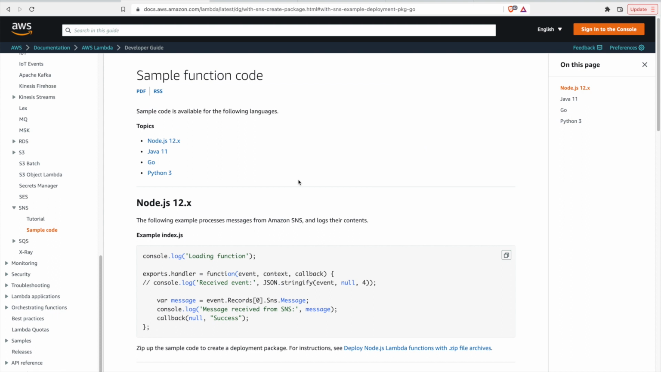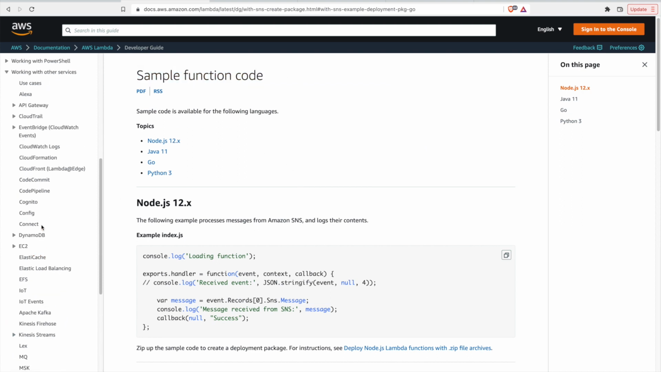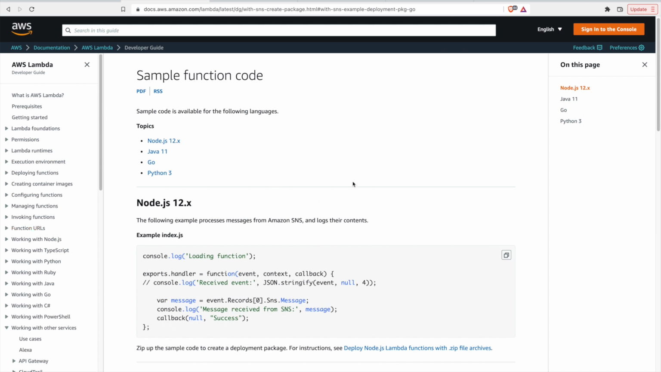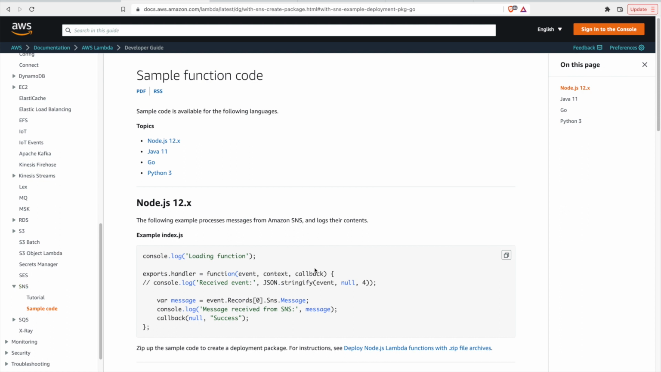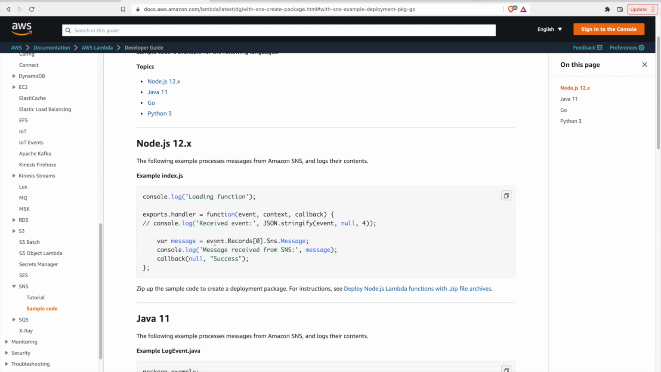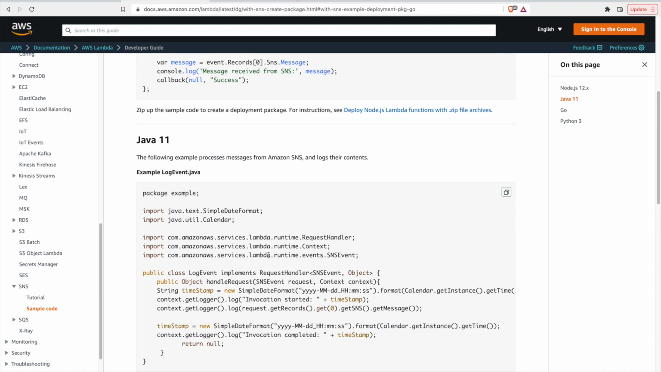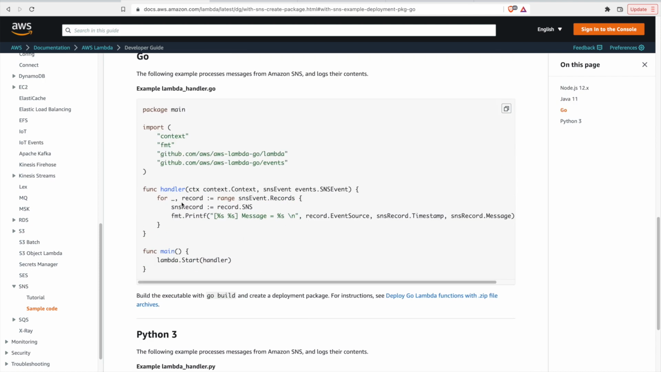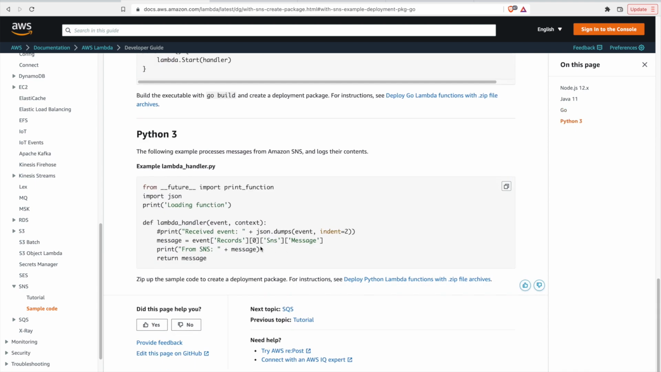So to do that, we can look at some sample function code given here under SNS on AWS. I'll put these docs in the description, but this is the Lambda developer guide, and I'm looking at SNS sample code. So you see here, event.Records[0]. Records is an array, right? It's a list of records, but they are hard coding in 0. The Go example does use a for loop, so it's a little bit safer. But Python, for example, also hard codes in the 0. So why are we doing that?